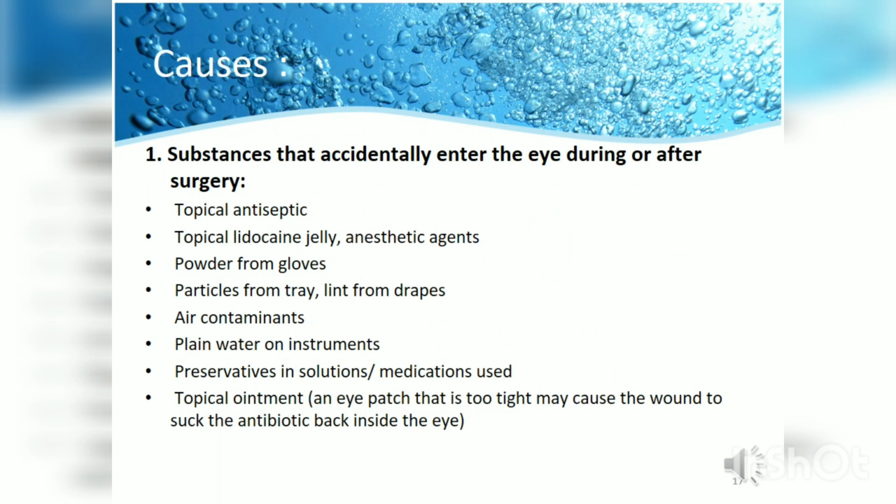Now, coming to the causes, these are substances that accidentally enter the eye during or after the surgery. This could be topical antiseptic drops, topical anesthetic drops, powder from the gloves, particles in the tray, lint from the drapes, air contaminants, plain water if it is used during washing of the instruments, preservatives in the solutions and medications used during the surgery, or topical ointment used after the surgery with a tight bandage, which may gain entry into the anterior segment.